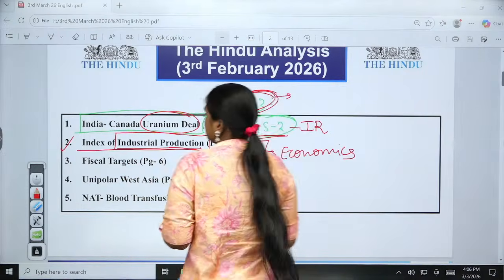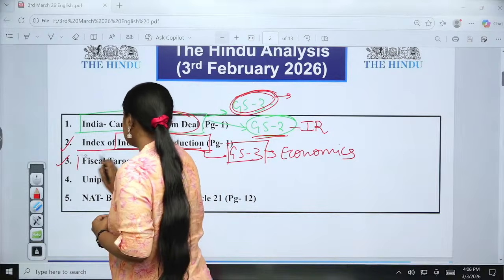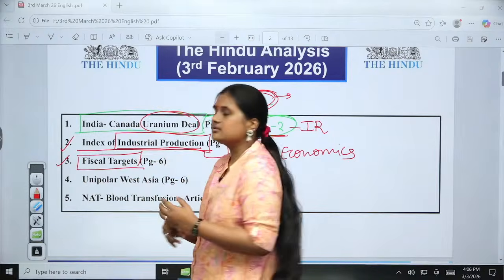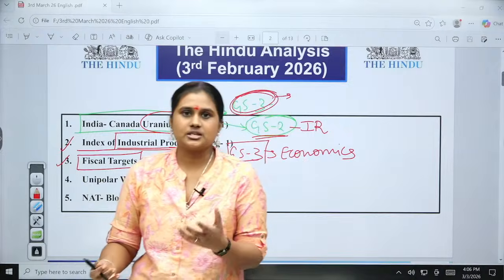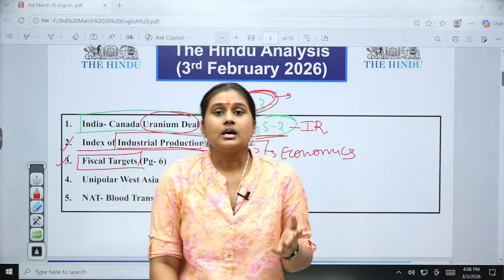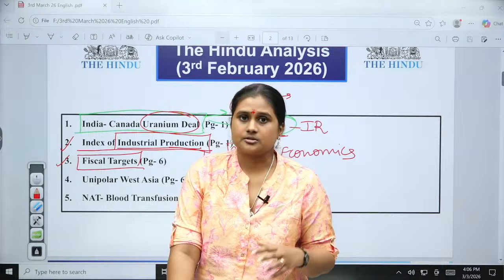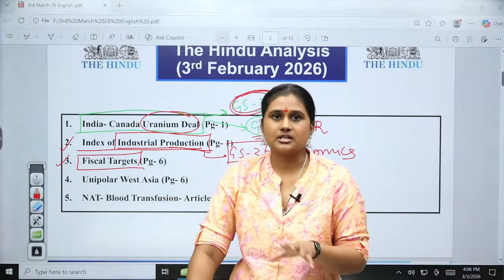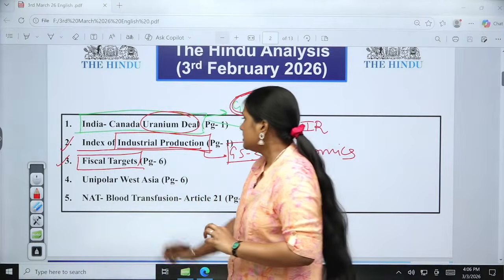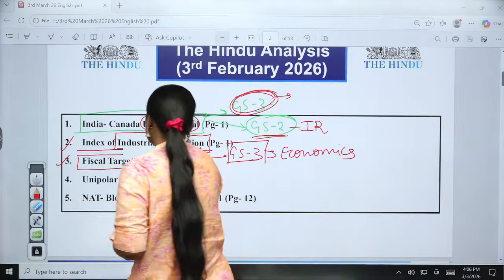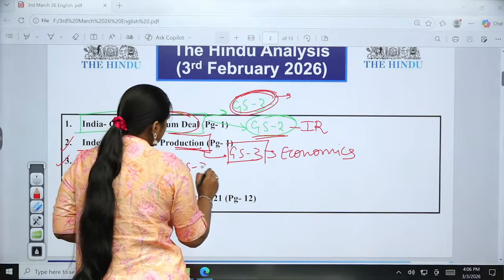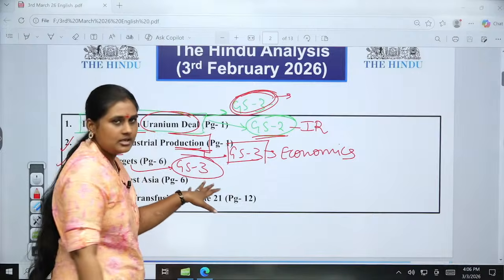Then the third one is about the fiscal targets. So the updates in the GST regime and also the base year for the GDP calculations and everything that we are going to see. So in this case it is important for us again in the GS3 paper, which relates with the economy mostly.